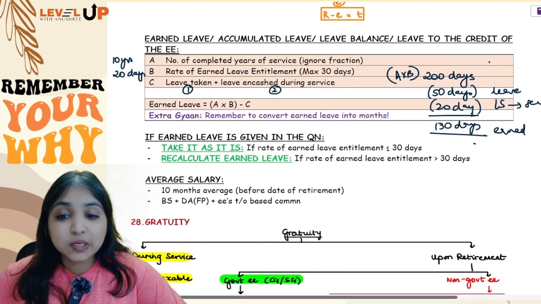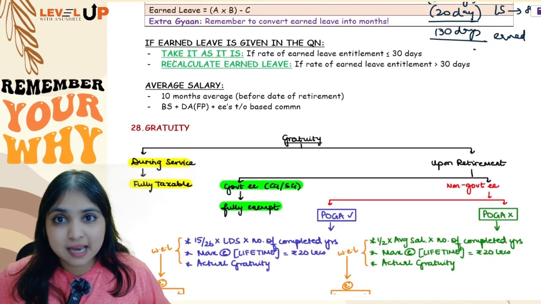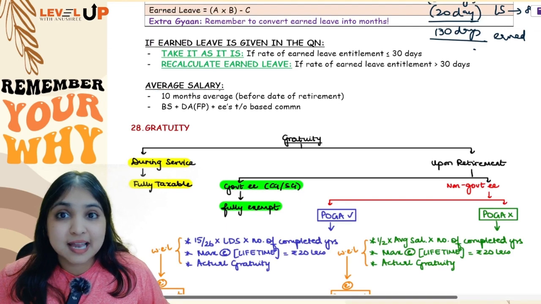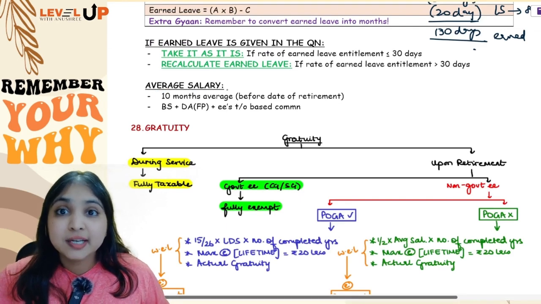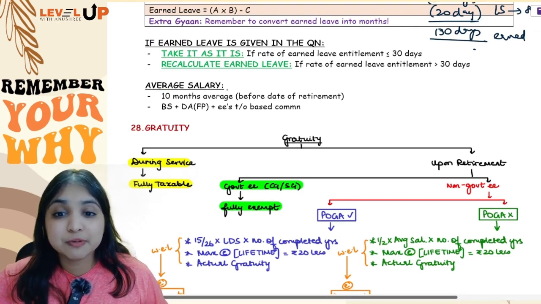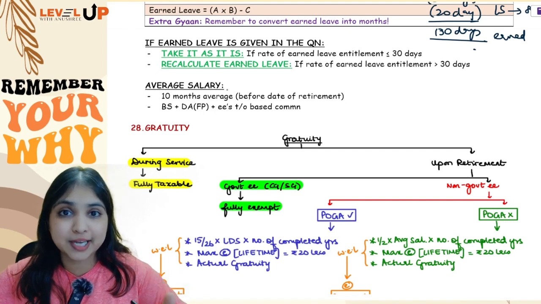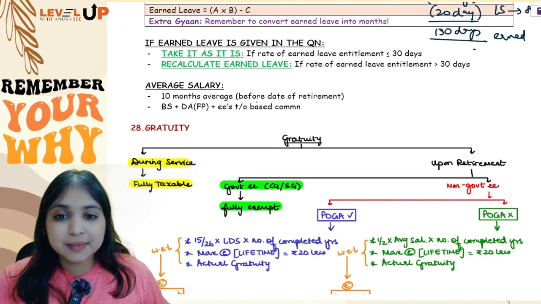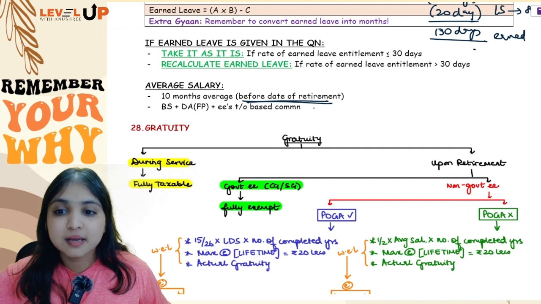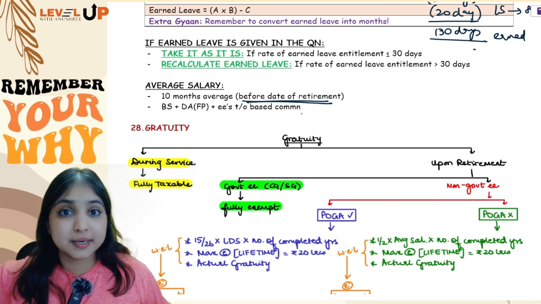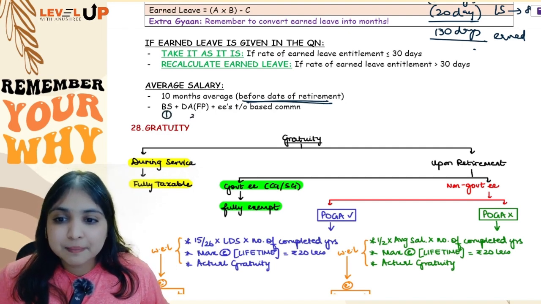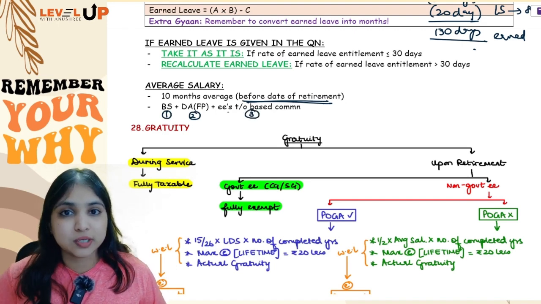Then how will you calculate average monthly salary? See, for average monthly salary, you are supposed to take 10 months average. 10 months before what? 10 months before the date of retirement. Not before the month of retirement, 10 months before the date of retirement. And salary will have totally 3 components. Number 1, basic salary. Number 2, DA forming part. And number 3, employees turnover based commission. There will be totally 3 components.